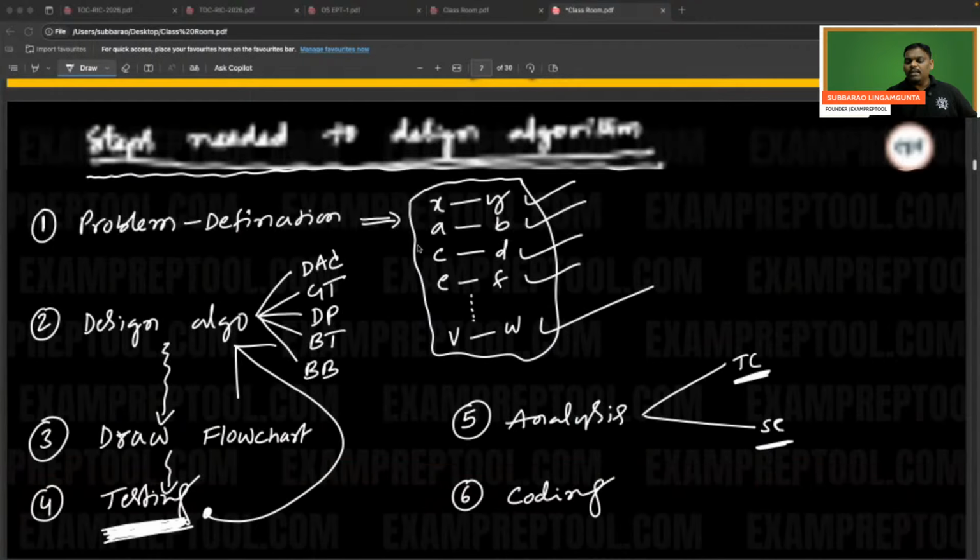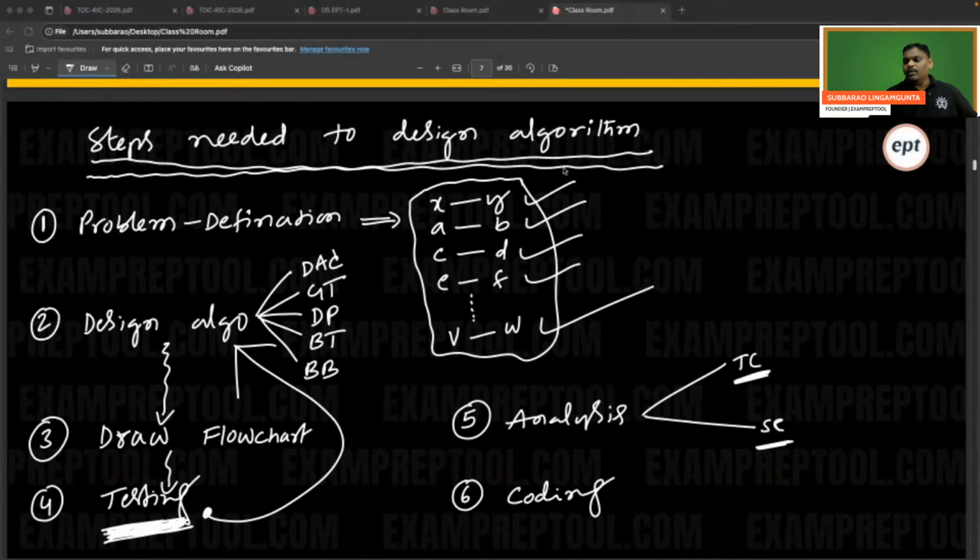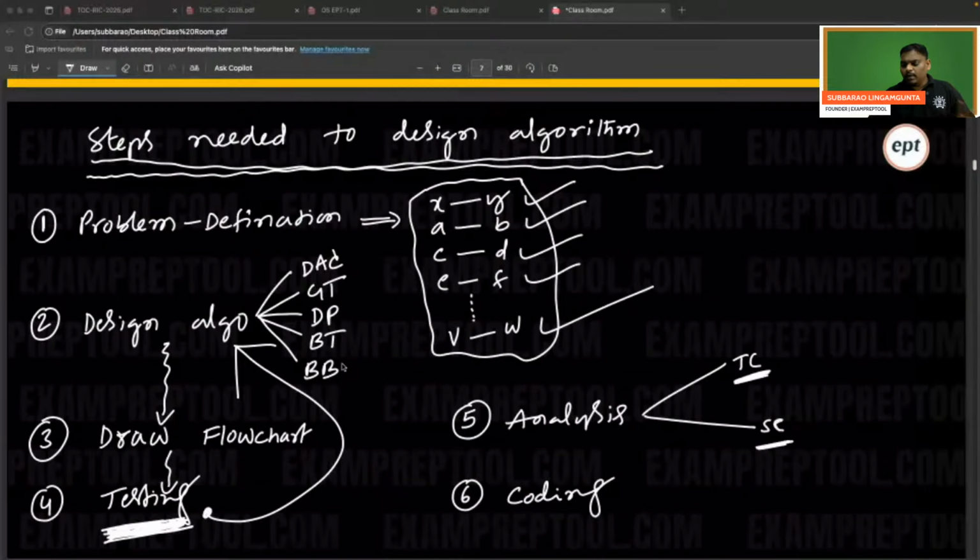Some people think algorithm design means writing everything from scratch. No, no. In the existing patterns, select the pattern most suitable to your problem. Selecting the pattern is very important. If you select the wrong pattern, it will also give output, but it will take a lot of time. To make something wrong look right, you have to tell so many lies.